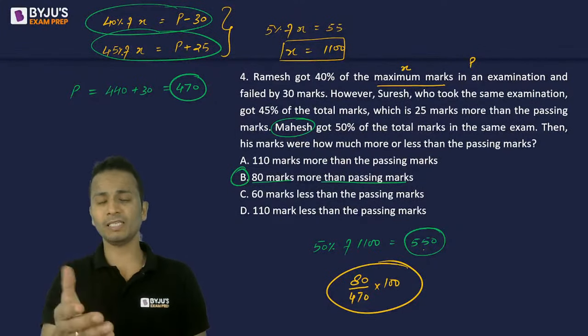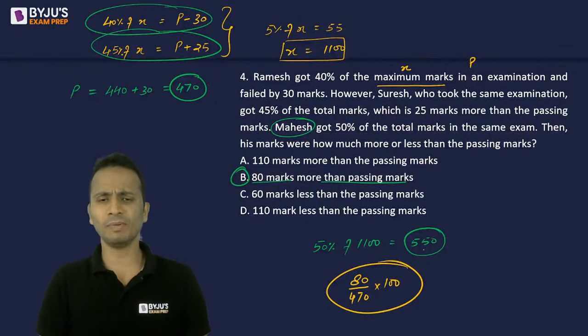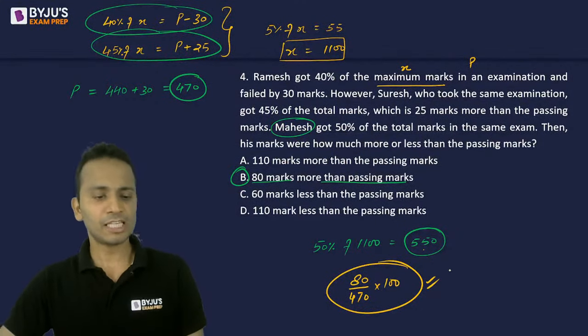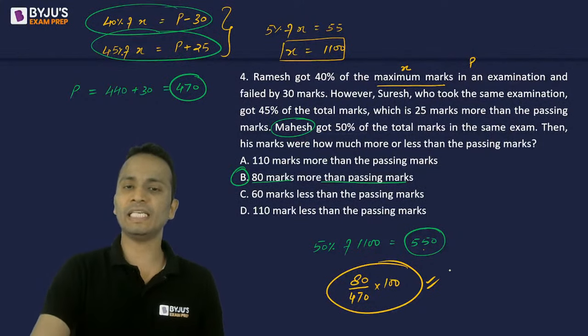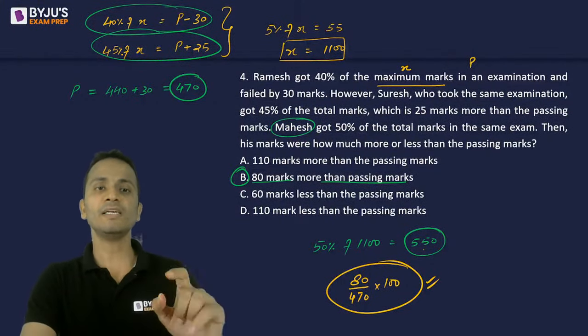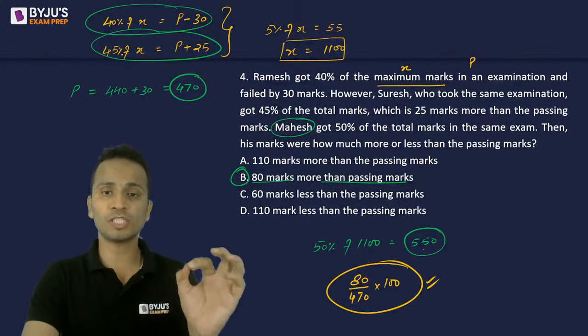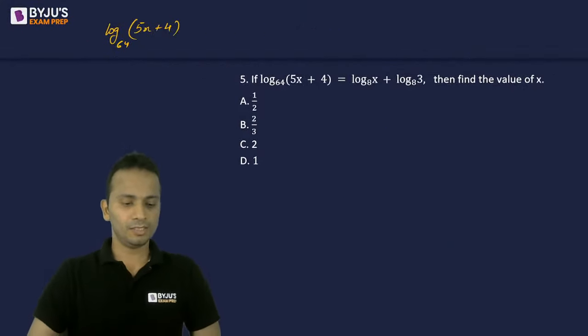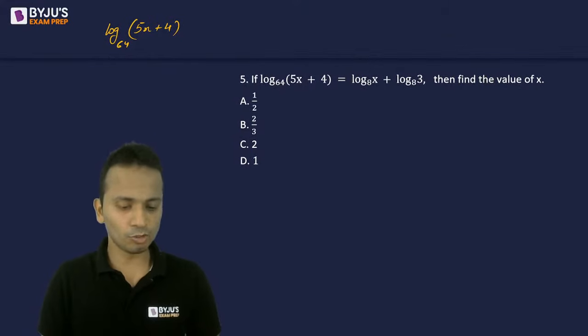ठीक है, as per this, 17-18% भी नहीं, थोड़ा कम ही आएगा. ठीक है, so you have the expression for this, you can calculate the answer. 80 divided by passing marks, which is 470, multiplied by 100. Okay, all right. Now coming back to question number 5.